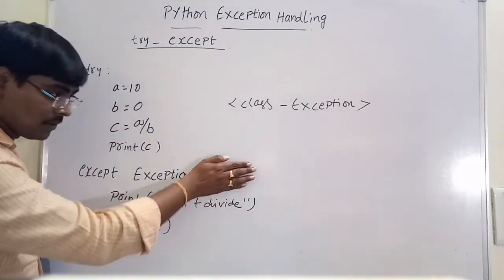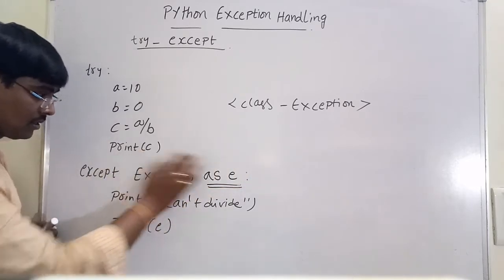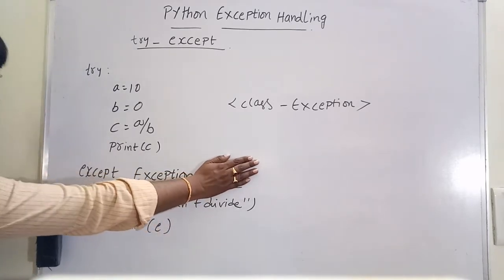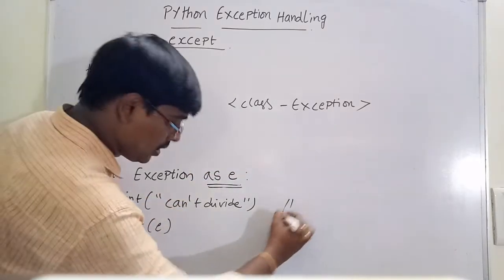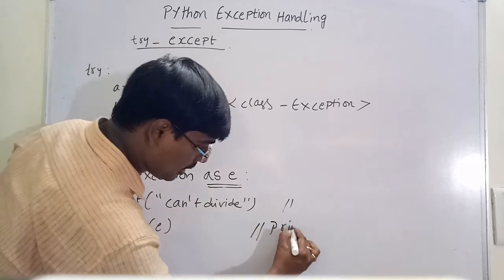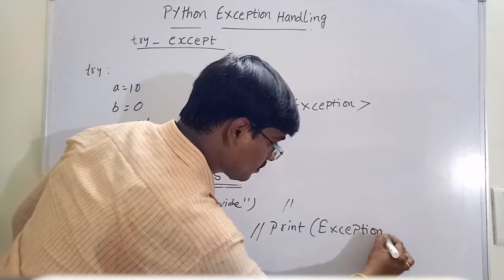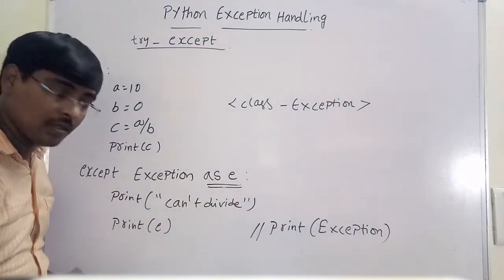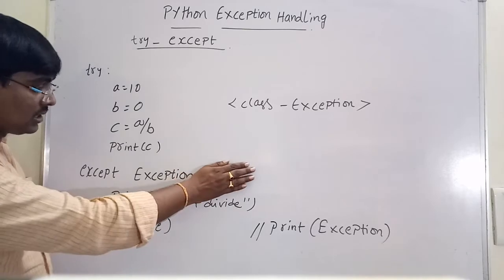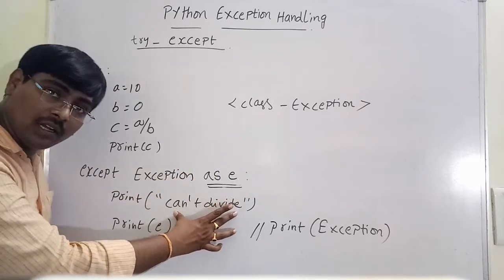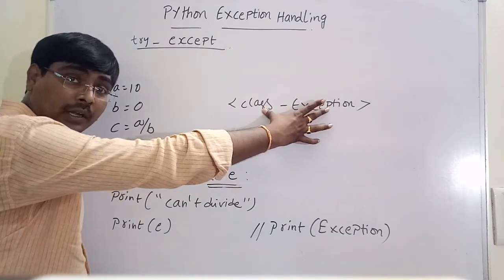Suppose in the previous example, this part is not available: except Exception. Print cannot divide 0. Suppose instead of this one, I am writing print of Exception. Observe the difference. If it is not present, what is the output? First output is cannot divide, and print of Exception means the class exception is printed.